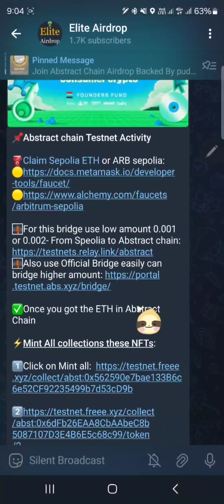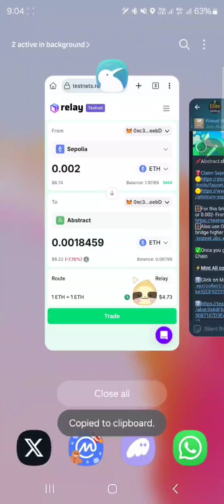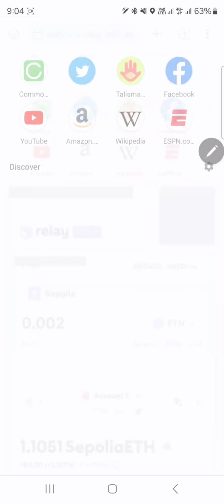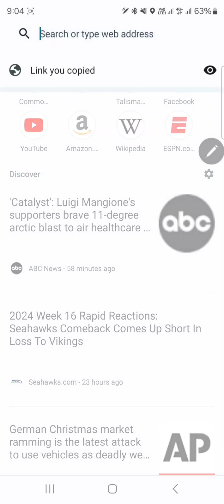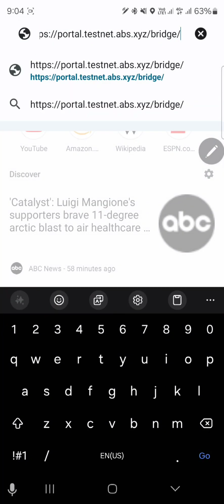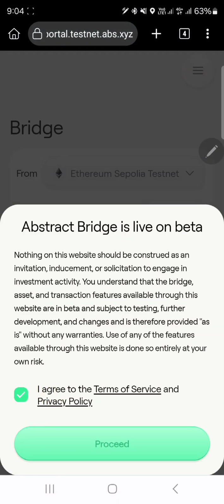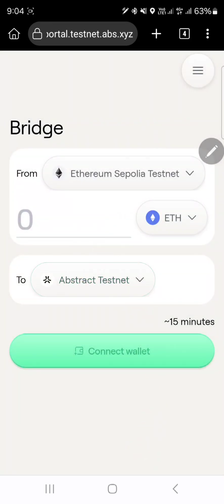Besides this, you can bridge through another link, and it may take more time, and you can bridge more amount through this link. So I just copied and pasted here. And click on agree the terms and services, and next click on proceed.